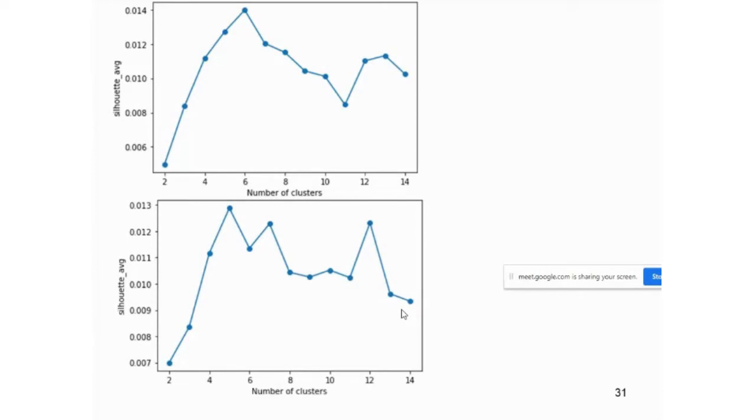Means that it is biased towards the size of the subset of the features. So this is some means biasing.